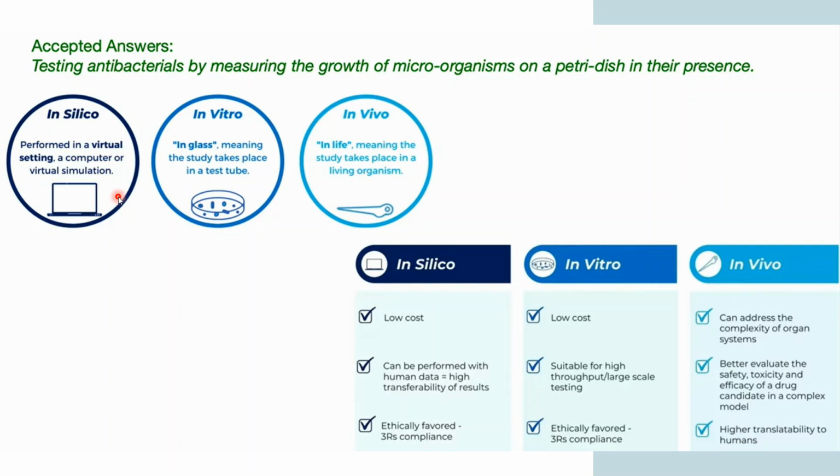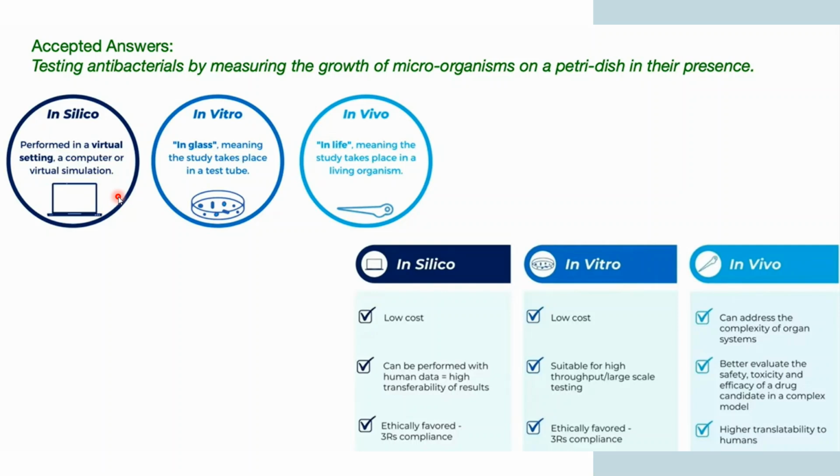Now coming to in vitro. What do you mean by an in vitro test? In vitro is in glass, meaning the study takes place in a test tube. Like what you have taken, testing antibacterials by measuring the growth of microorganisms on a petri dish in their presence. So this is an in vitro test rather than an in vivo test.